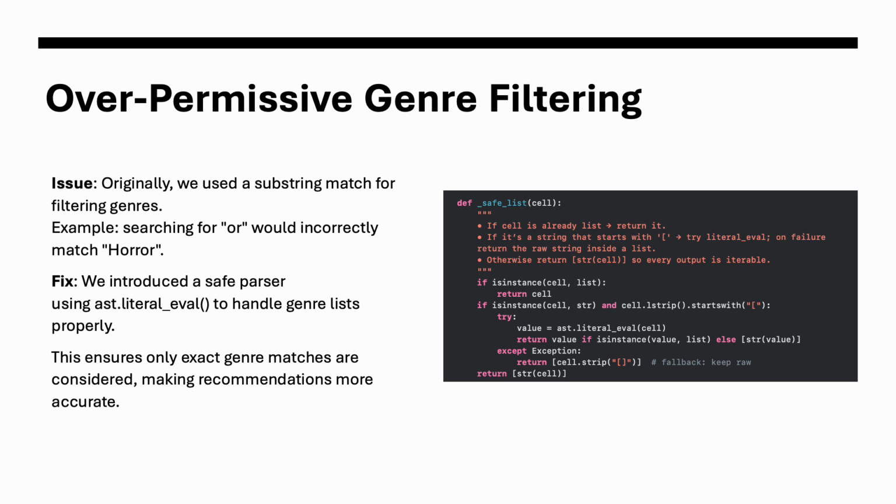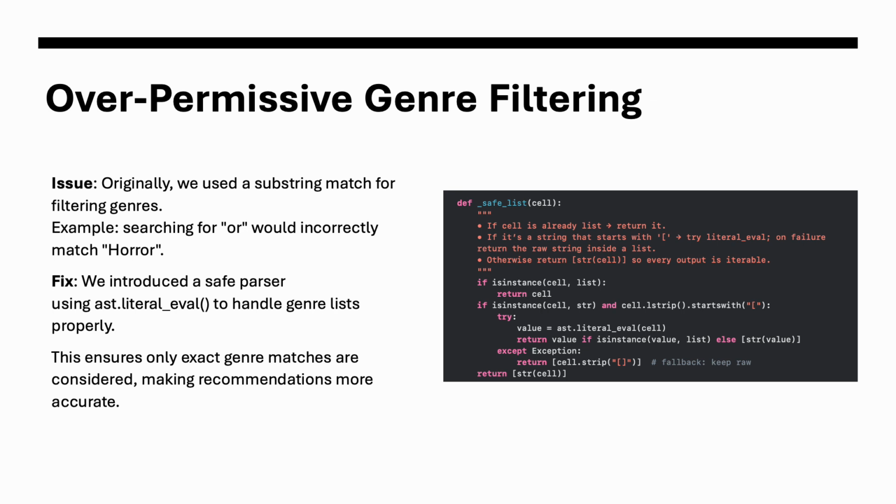system performance. Our first issue was with the genre filter. Initially, we used substring matching to check if a user's preferred genre was present in an item, but this caused unintended matches. For example, searching for "or" would match "horror".